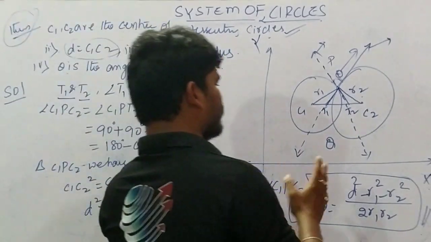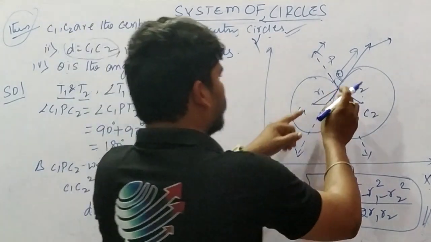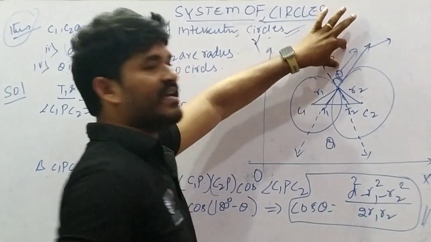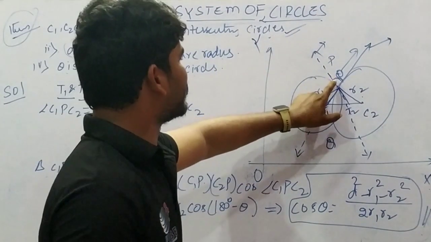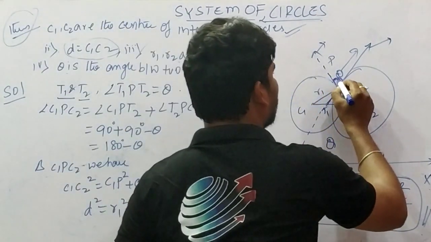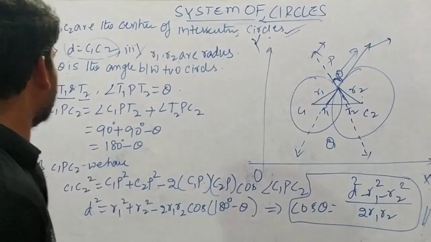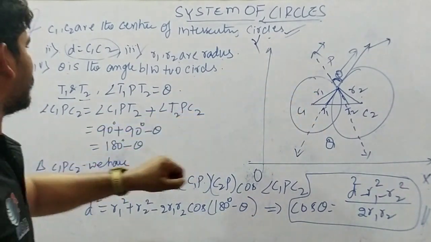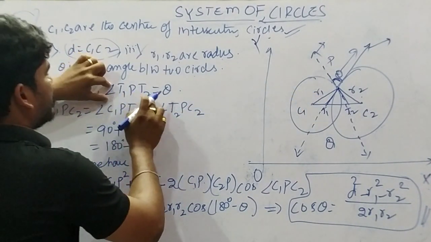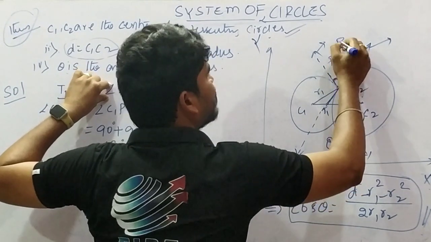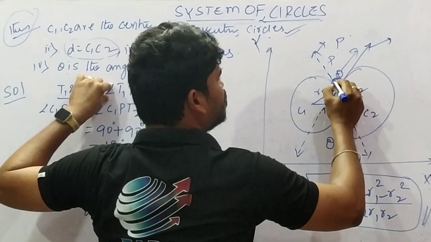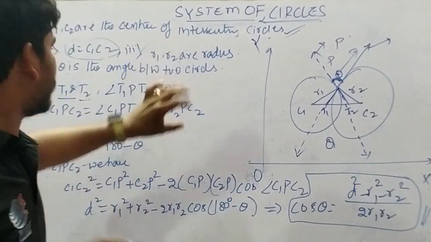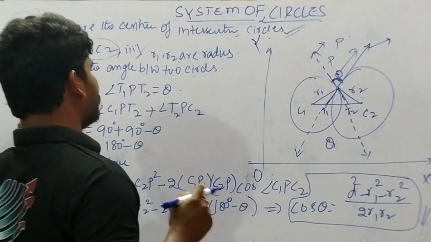Once you observe here, these two tangents intersect and make the angle theta. The two circles intersect and make the angle theta. Here T1 and T2 are the tangents of these two intersecting circles. Angle T1 P T2 is nothing but theta. Understand? Right? Here, angle C1 P C2.